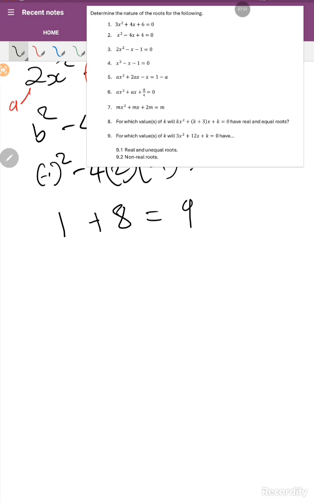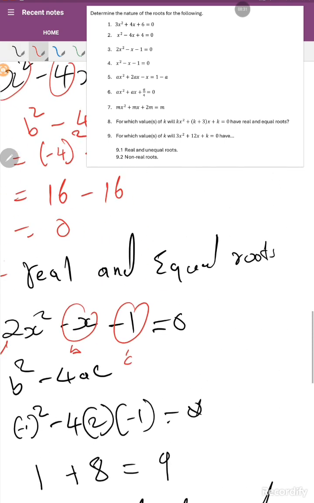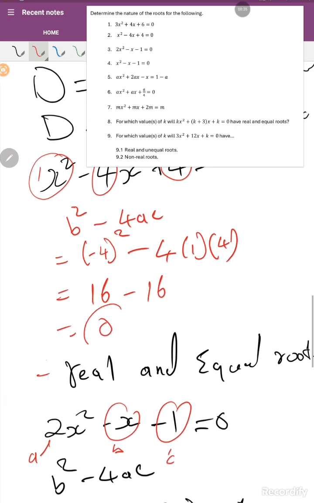Remember that I said all values of D which are greater than 0 give real and unequal roots, so here the nature of our roots is real and unequal. Let me explain something here.